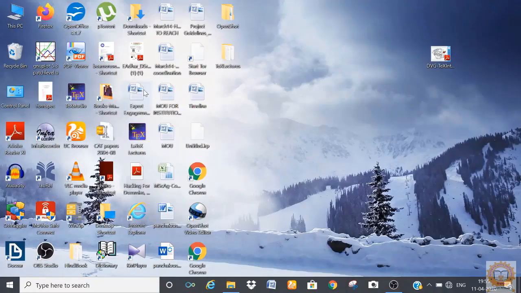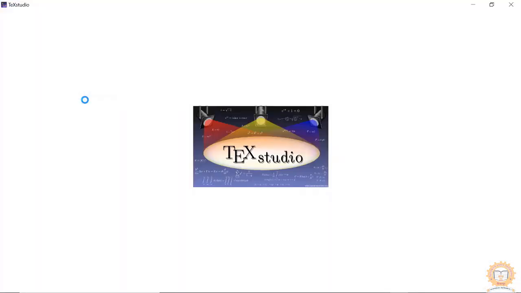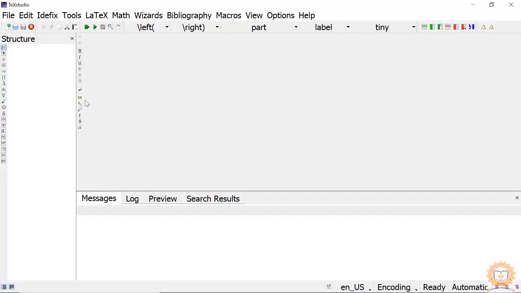Let us start Text Studio. As we have seen, when we open the Text Studio, everything is empty. Okay, now we are starting a new document,